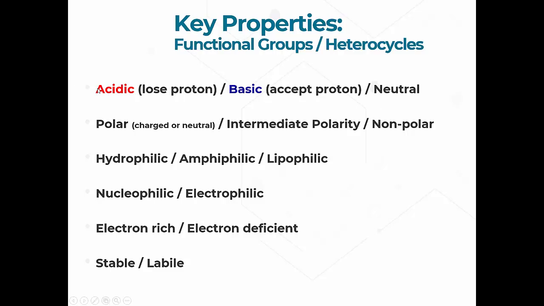And then of these types of compounds, acidic, basic, or neutral, we can have compounds that are polar, and you can have polar compounds that are charged or neutral. So if we have an acidic compound that has lost its proton, or a basic material that has accepted a proton, they will have charges on them, right? And so if they're charged, basically they are what we call polar. In other words, they will interact quite well with a compound that has a dipole, which is nothing more than the separation of the positive and minus charges in them.